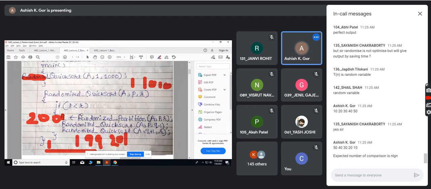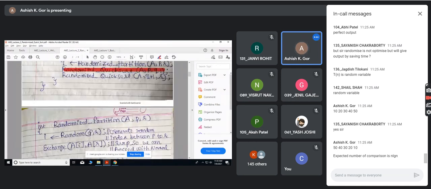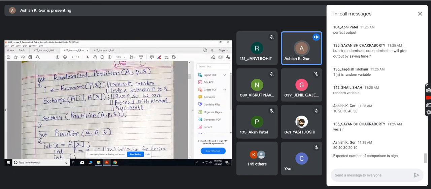So again, randomized quicksort will be recursively called for those parts. This you know, this is a divide and conquer based approach. Randomized quicksort is called 2 times, one for the left side, one for the right side, and the pivot will be properly placed. Let's say 200, then 200 is the position of the pivot. So that is correct, and based on that, two partitions are there. What is this randomized partition?